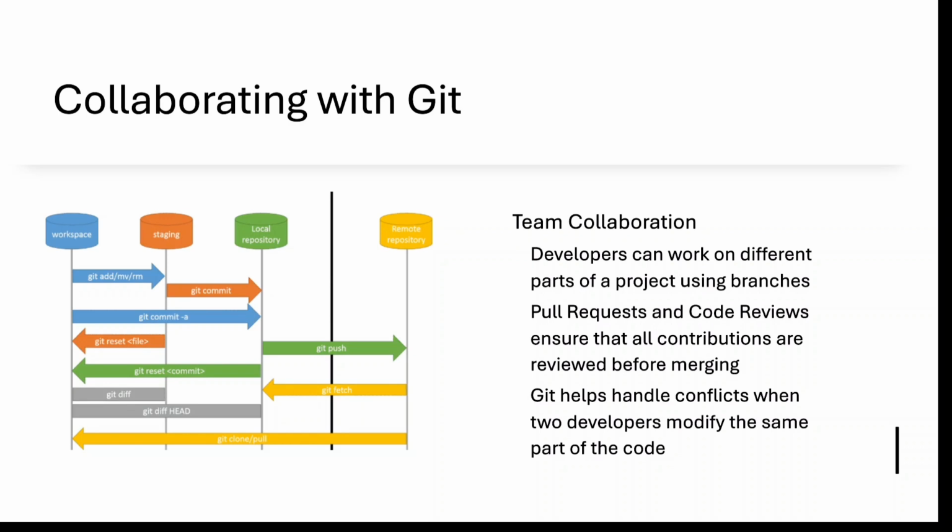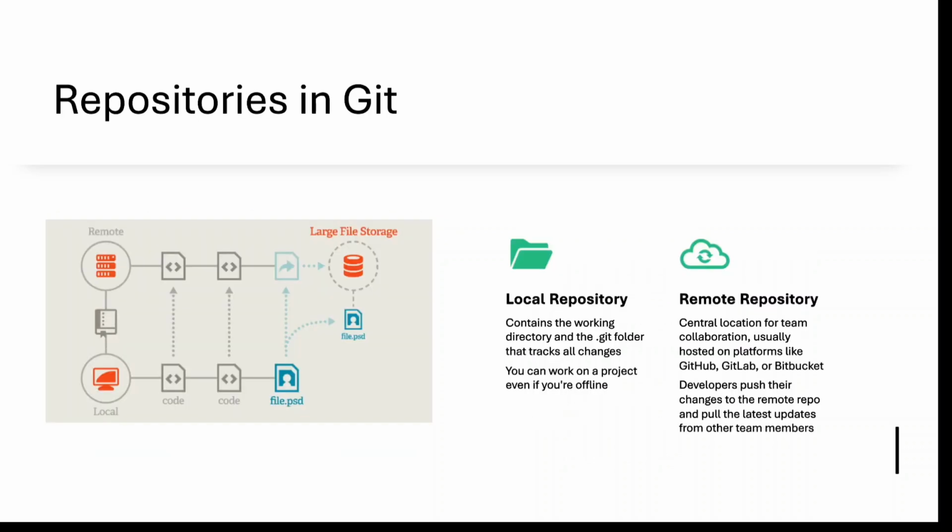Git actually helps to handle conflicts between two developers. Suppose sometimes two developers are working on the same code at the same time, and they modify changes in the same file while pushing it to the cloud repo, it comes up as a conflict. So git shows you how to handle that conflict. We can check the code side by side, and if we like one code, then we take that code, and if we don't like it, we discontinue with the different code. That's why git is used, it actually helps team collaboration.